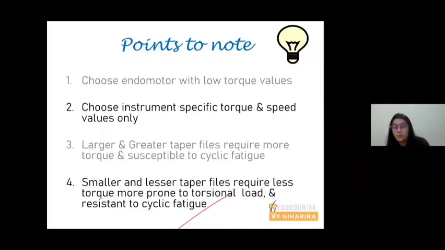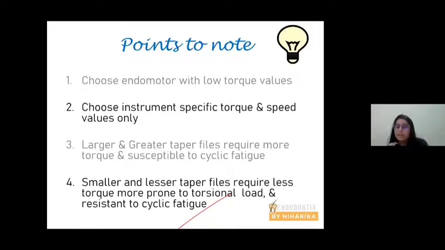So there are some important points to remember. Choose endomotors which have a low torque value. Choose instrument-specific torque and speed values only. Please don't do any heroics when you're doing rotary endodontics. If the speed is 250 RPM, don't change it to 500 RPM.